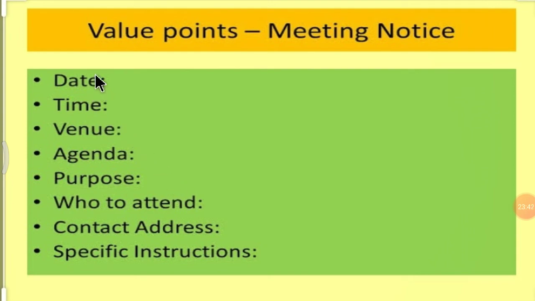First you have to mention date, then time, venue. Venue means place. Agenda means why you are writing this notice. Purpose, what is the purpose. Who to attend means who needs to attend. For example, when we have given the notice of a test, we have mentioned who has to attend, right? Students have to attend the test.